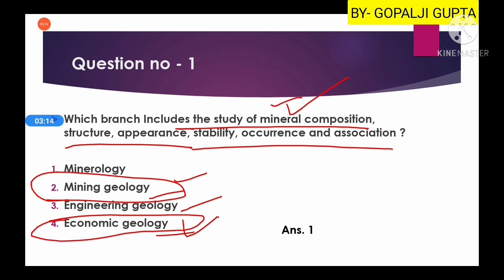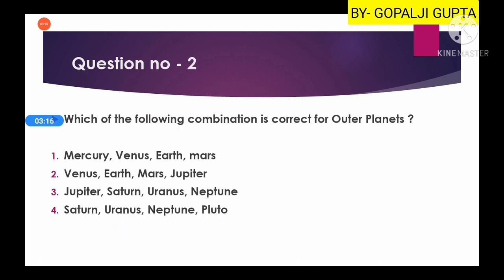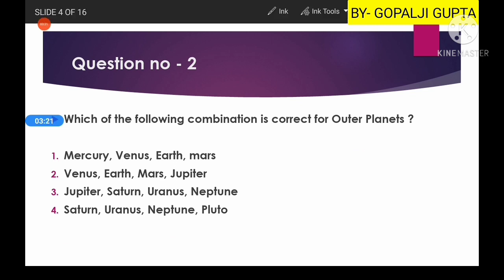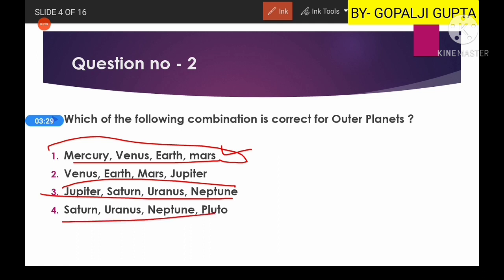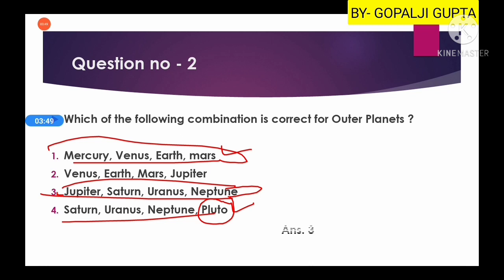Then the next question: which of the following combinations is correct for outer planets? Here we have a lot of combinations. Mercury, Venus, Earth, Mars is the combination for inner planets. Then there are 3 other combinations, but if you see the fourth one, it has Pluto. Pluto is no more a planet. It was a planet till around 2009, but after that it is considered a dwarf planet. Then the correct option for the outer planets is option number 3, Jupiter, Saturn, Uranus and Neptune.